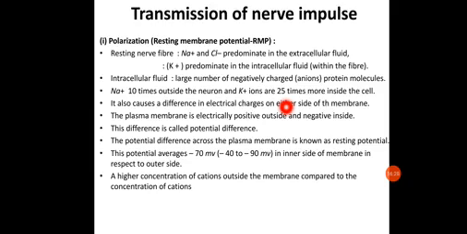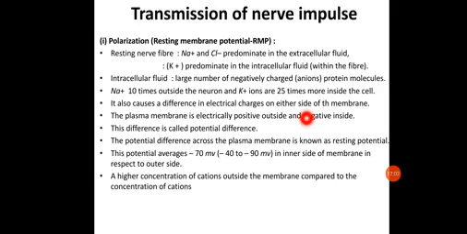Outside the neurons, the sodium ions will be higher in amount, and inside, the potassium ions are also high, but along with that the negatively charged ions or negatively charged protein molecules will also be present. Due to this, it causes a difference in electrical charges on either side of the membrane, because of the high difference in the concentration of these ions on either side of the membrane. Note it down. What will happen?